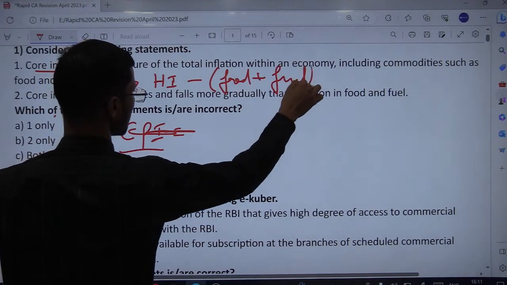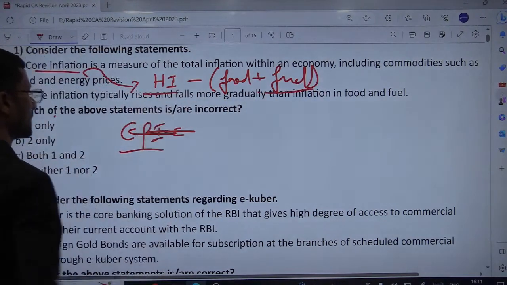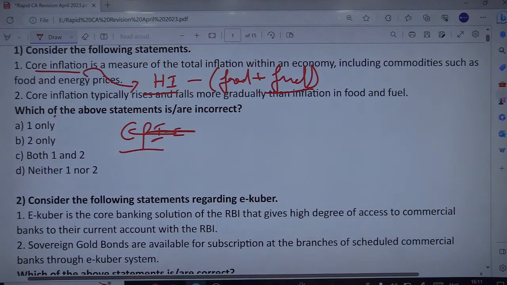These are volatile products in nature, of course, food and fuel, because food might see a spike in price due to a seasonal reason. At the same time, even fuel prices keep on changing. Fine. So that's why core inflation is headline inflation or the CPI inflation minus food and fuel, the inflation in food and fuel, that is volatile products or variables.